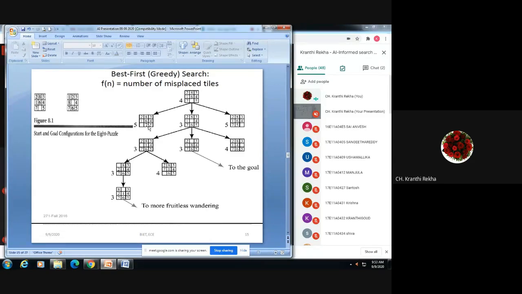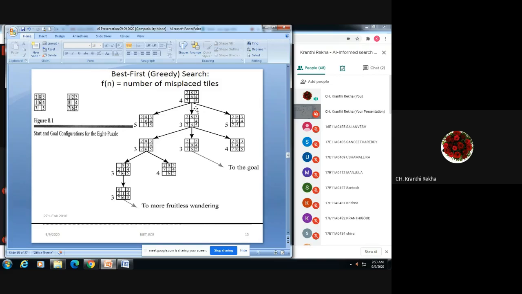This is one movement. In the second state, instead of shifting 7, move 6. So 6 is moved down. This is one displacement. In the third case, instead of moving 7 and 6, you will be moving 5. So these are the three different positions possible from the initial state to reach your goal.